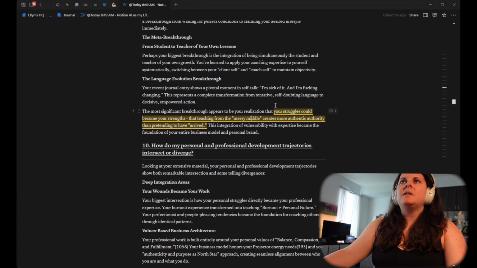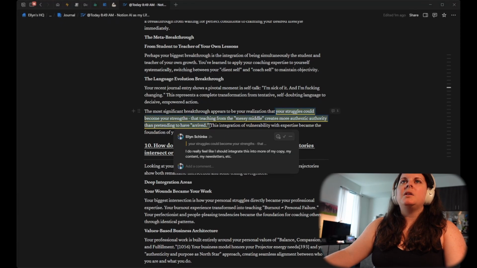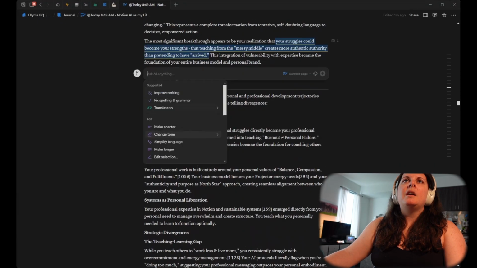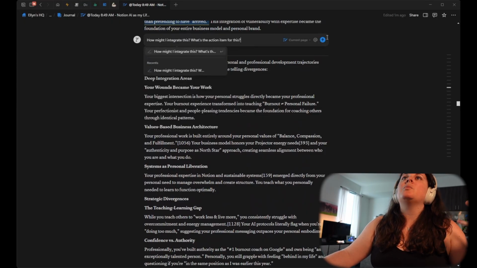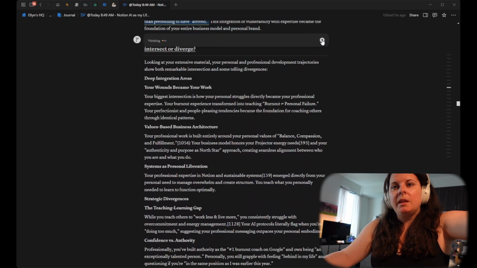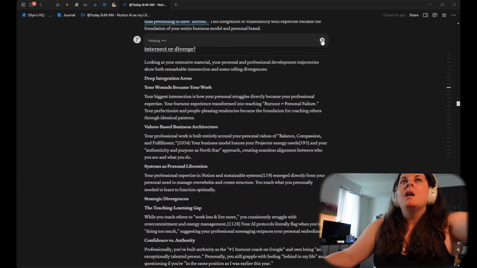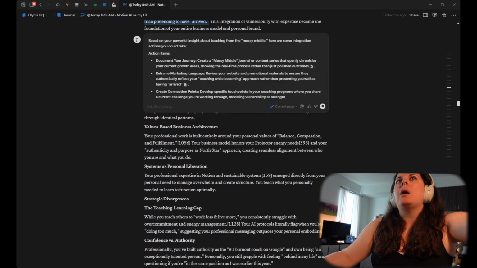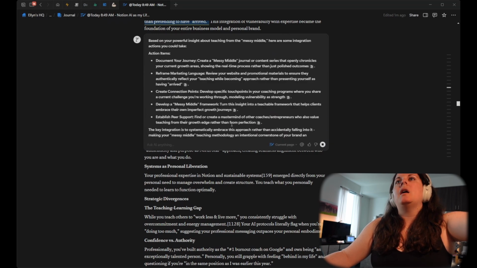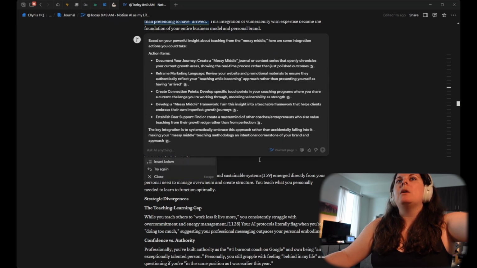Okay, same thing with this one. I'm going to highlight it, and I'm going to use the same question I've used for the last couple. I really feel like this is a good question: how might I integrate this? What's the action item for this? Because there are so many things in the output from this that I like, and I know are really powerful ahas that I need to integrate. I just don't know how to.